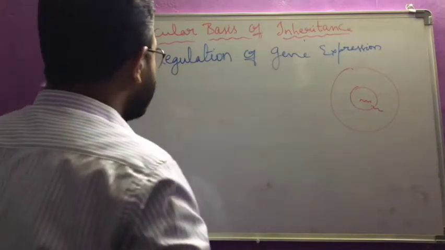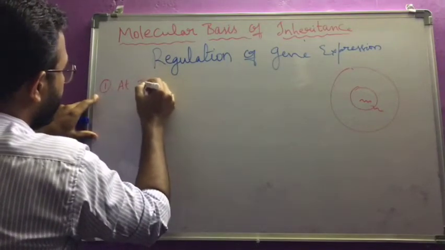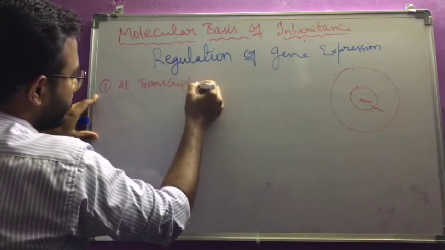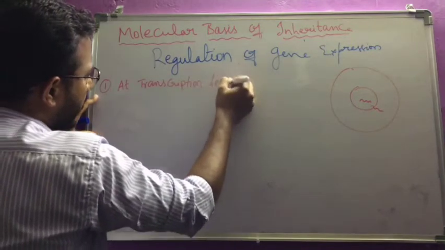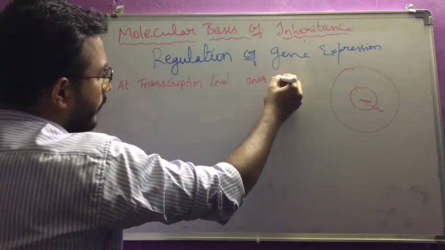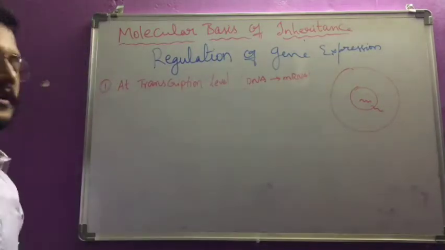So at how many steps? The first step is at the transcription level, that means DNA to mRNA level. So this is the first regulation.